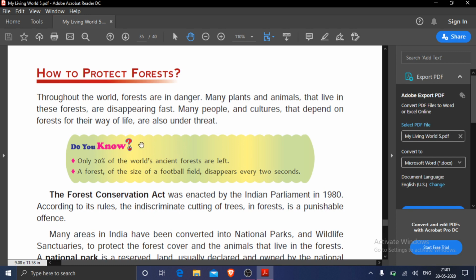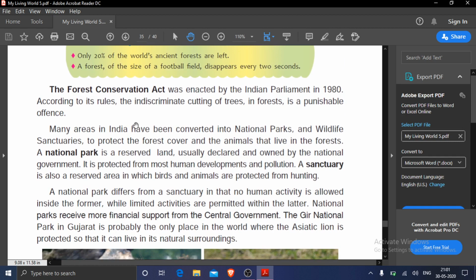Now, how can we protect the forest? Throughout the world, forests are in danger. Means people are cutting the forest. Many plants and animals that live in these forests are disappearing fast. Why are these disappearing fast? Because we are cutting down their living places. Then many people and cultures that depend on forest for their way of life are also under threat because we are cutting down the forest. And for that, the Forest Conservation Act was enacted.